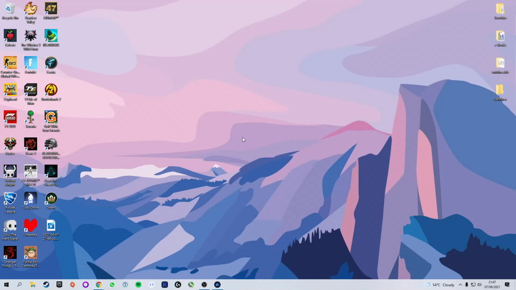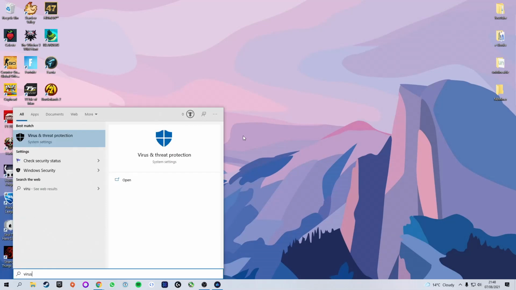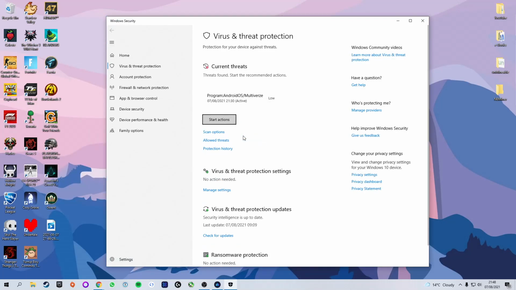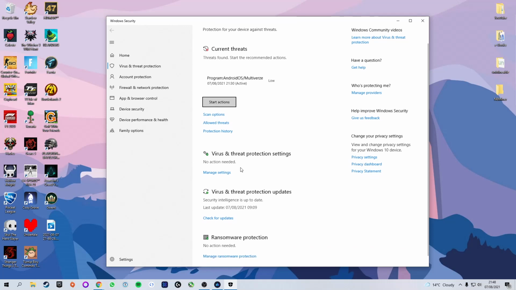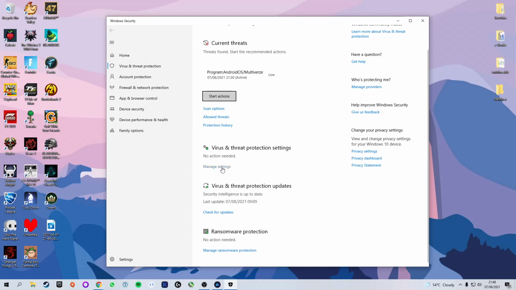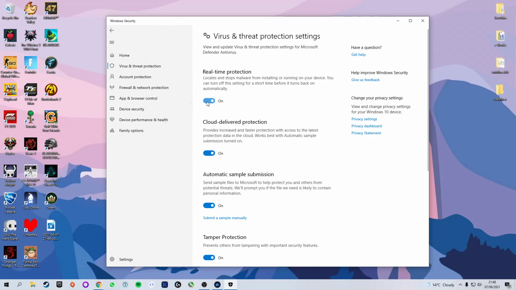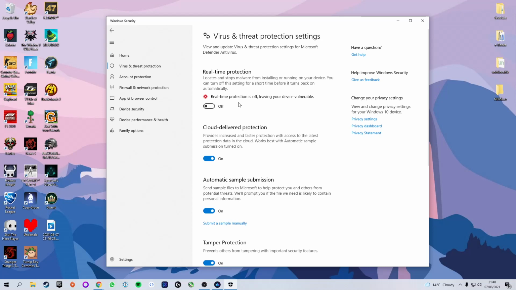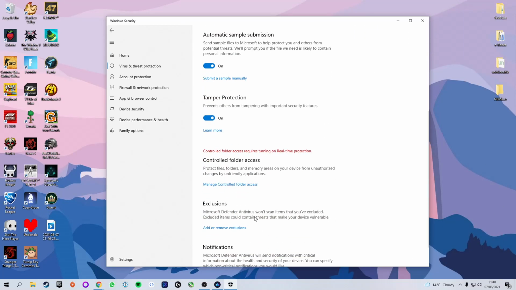The next thing we want to do is go into our settings and change a few settings in order to allow us to download the mining software. So we're going to press the start menu and type in virus and threat protection. If you would like to open this up without using the start button, you can just go to settings, Windows security, and then virus and threat protection. We're going to need to do two things here. First, we're going to scroll down to virus and threat protection settings, click manage settings, and turn off real-time protection. If you leave this turned on, Chrome will not allow you to download the software from the website. So yeah, that really does need to be turned off.